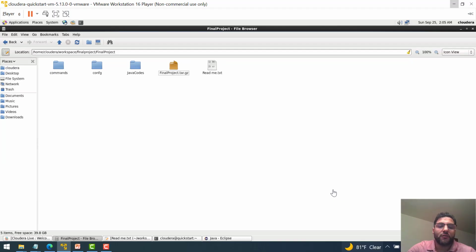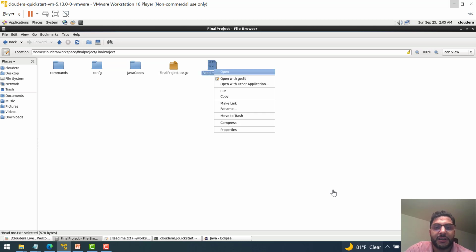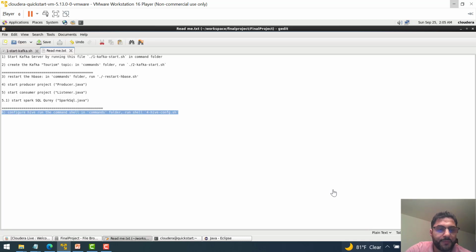So let's go to our Cloudera virtual machine, and let's open our readme file to go through the process. First of all, we'll make sure that the Kafka server is running. We will run the Kafka server, and then we will create our topic, which is tourism for today, and then we are going to restart our HBase because this is where we are going to save our data.